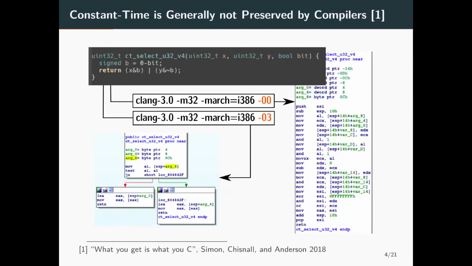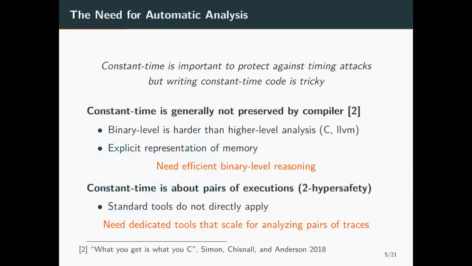Unfortunately, constant time is generally not preserved by compilers. As an example, I put here a simple constant time selection function without secret-dependent conditionals. When I compile it with clang and optimization level 0, it is compiled to a constant time binary code, still without secret-dependent conditionals. However, when I compile it with optimization level O3, the compiler recognizes the pattern and optimizes the code by introducing a secret-dependent conditional and breaks the property.